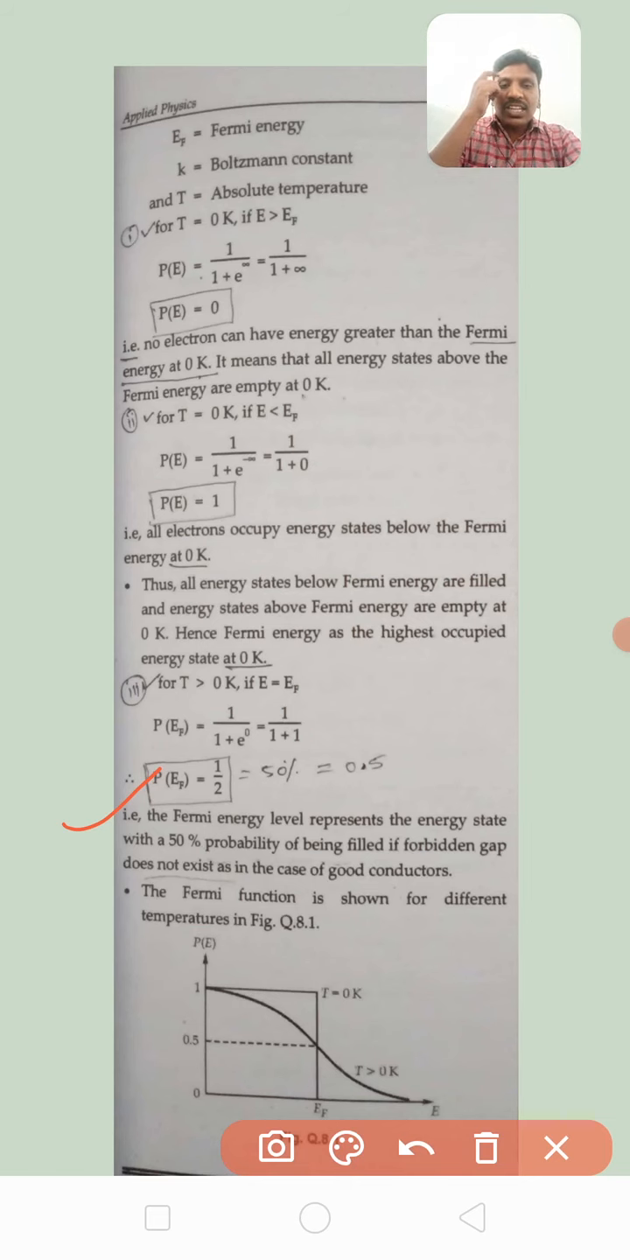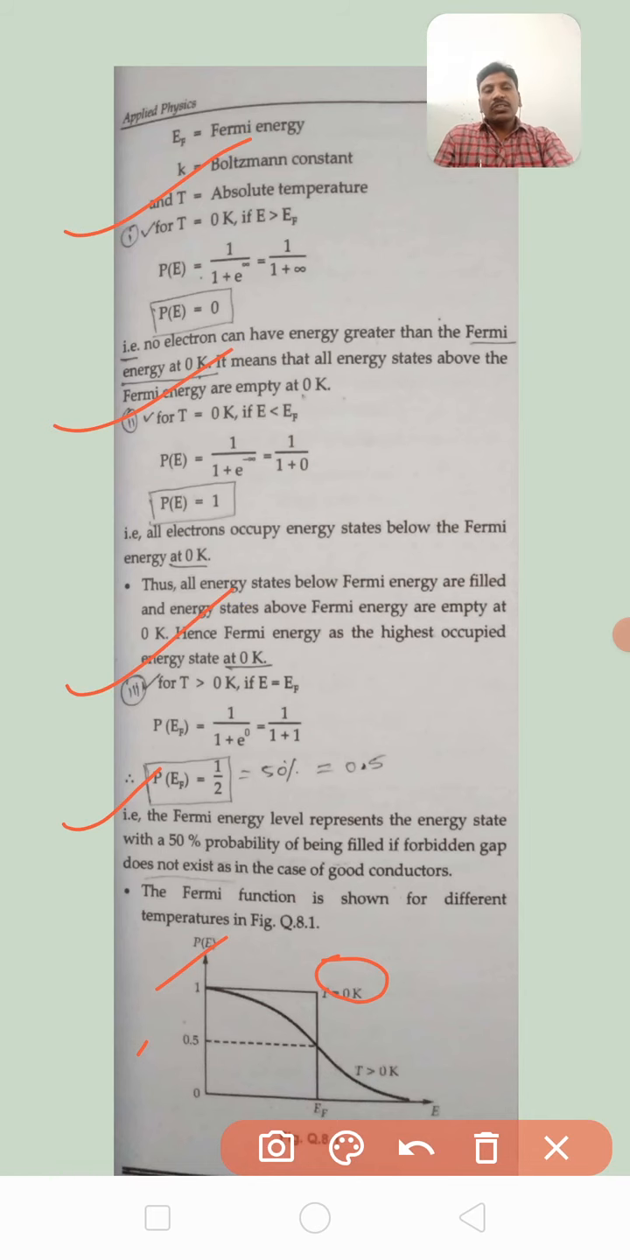The Fermi function is shown in the figure for different temperatures: at 0 Kelvin and at high temperature. If you draw the Fermi function graph, you can see that at 0 Kelvin the probability is 1, here we get a probability of 0.5, and P of E equal to 0 here. So this graph tells us the Fermi function for these three cases, 1, 2 and 3.